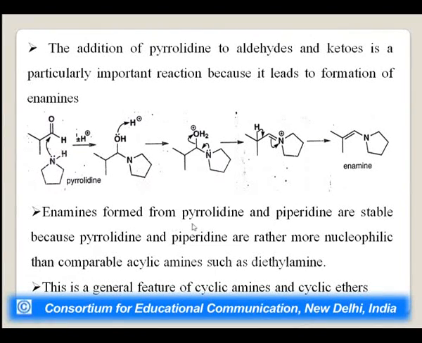Enamines formed from pyrrolidine and piperidine are stable because pyrrolidine and piperidine are rather more nucleophilic than comparable acyclic amines such as diethylamine. This is a general feature of cyclic amines and cyclic ethers.